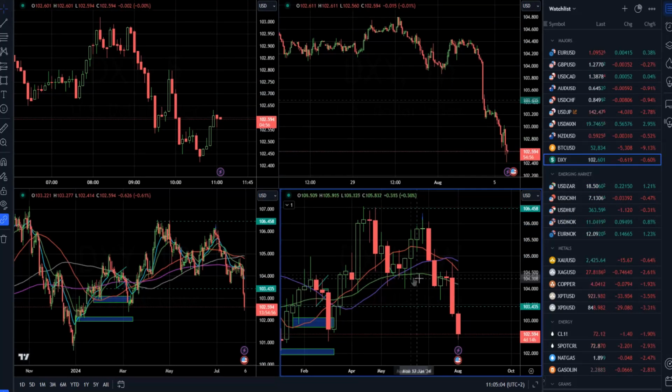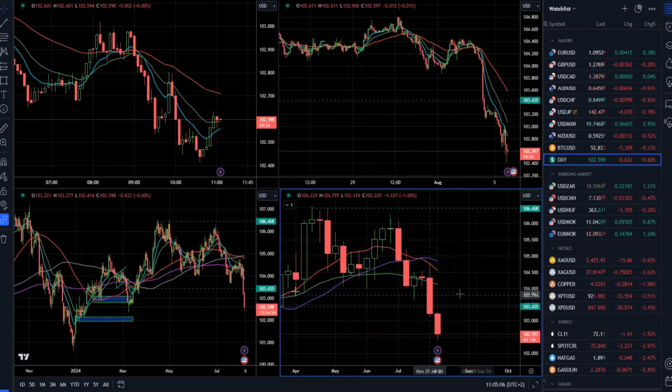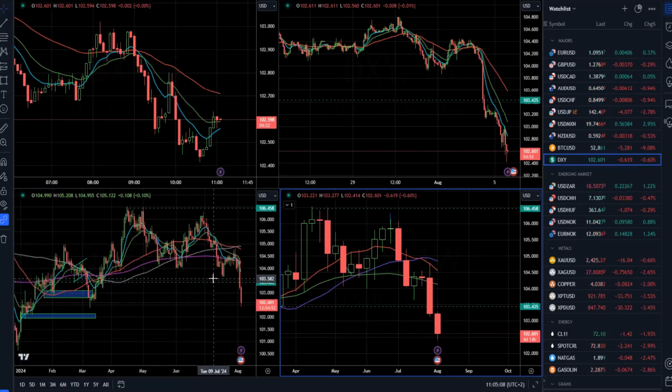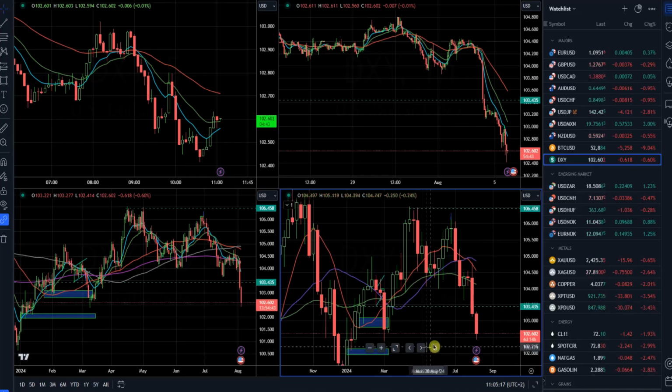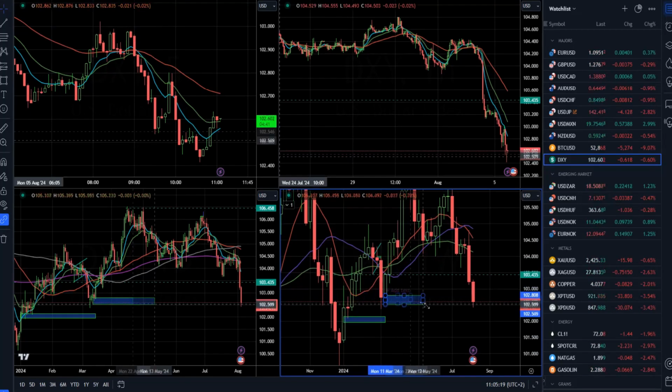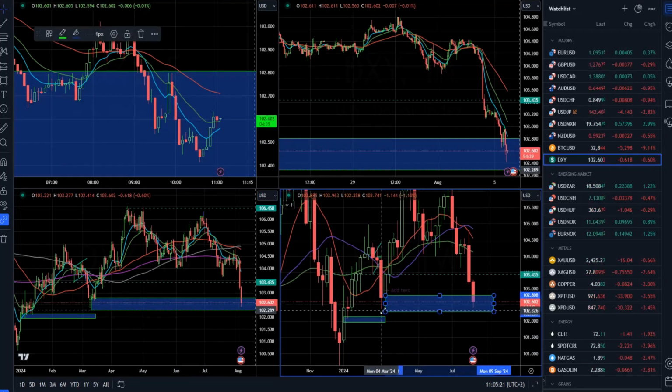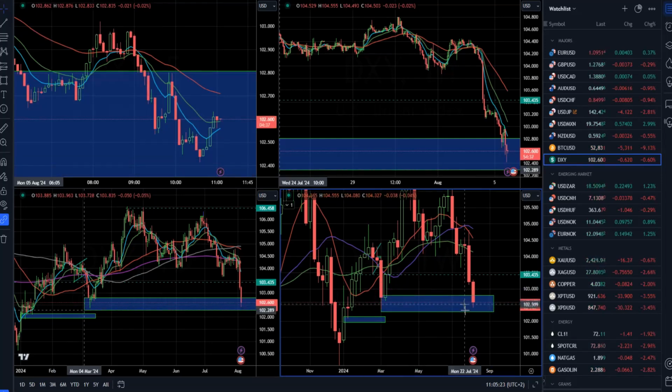On the dollar index, we actually had quite a substantial downside move. So after the breakout of 103.70, we just went through all the way down to the previous swing low on the daily time frame at 102.36, which is this low here. Now this is the area of potential support. If we would break this one, then the next one is probably 102, and then pin bar tail around 100.20, 100 mark.